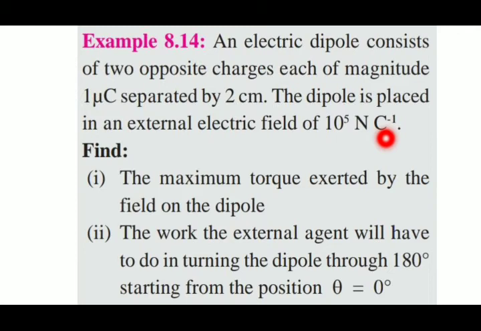We have to find two things: number 1, the maximum torque exerted by the field on the dipole, then number 2, the work the external agent will have to do in turning the dipole through 180 degrees starting from the position theta equal to 0 degree. So first we find the value of maximum torque, and secondly the work done. So let's see the solution.